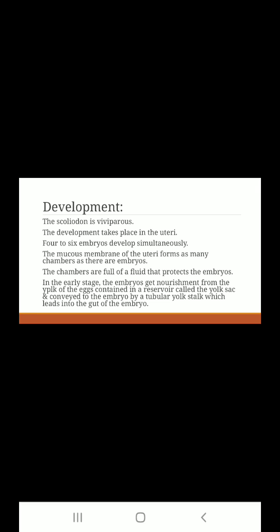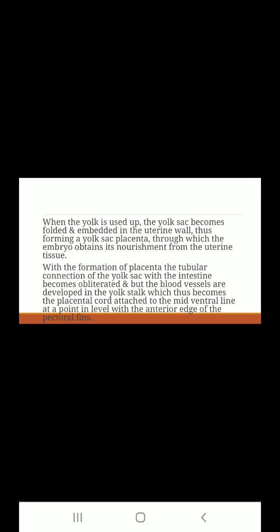After copulation and fertilization, the embryo is formed and is surrounded by fluid and mucous membrane, and this nourishment is conveyed to the embryo via the tubular yolk stalk, which leads into the gut of the embryo. When the yolk is used up, the yolk sac becomes folded, embedded in the uterine wall, and thus forms the yolk sac placenta.